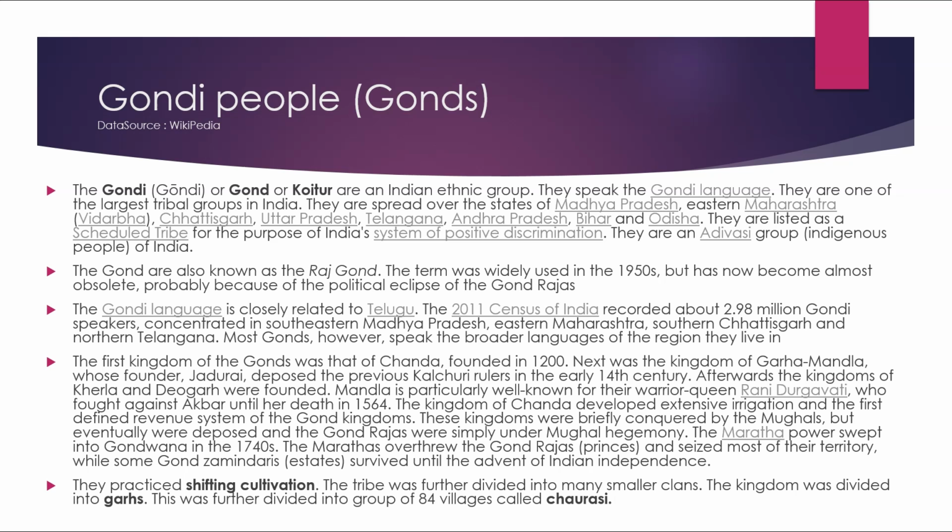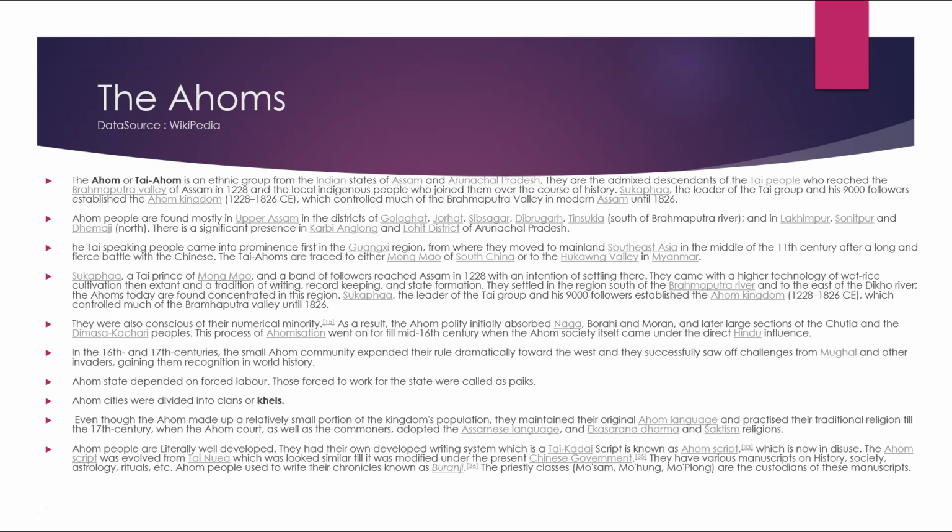These kingdoms were briefly conquered by the Mughals, but eventually were deposed, and the Gond Rajas were simply placed under Mughal hegemony. The Maratha power swept into Gondwana in the 1740s. The Marathas overthrew the Gond Raja princes and seized most of the territory, while the Gond Zamindari states survived until the advent of Indian independence. They practiced shifting cultivation. The tribe was further divided into many smaller clans. The kingdom was divided into Garhs, which were further divided into groups of 84 villages called Chaurasi.